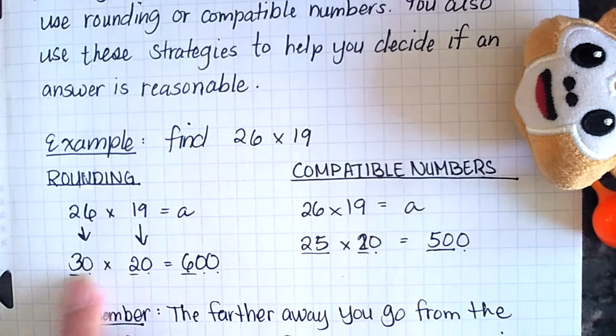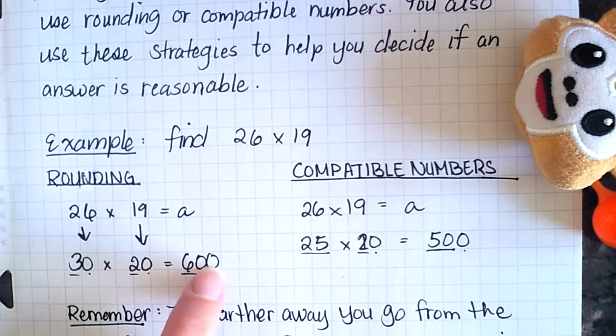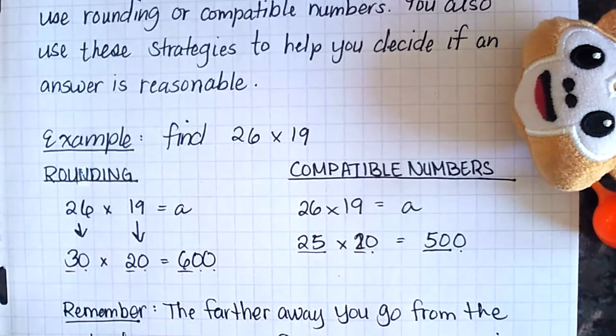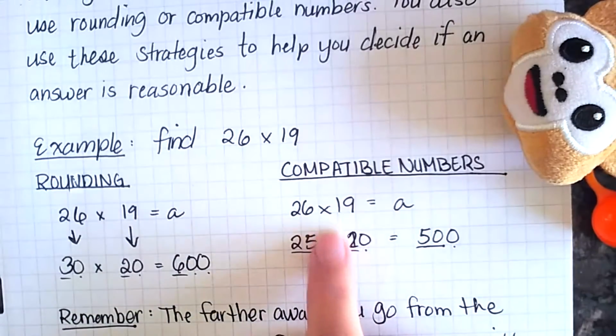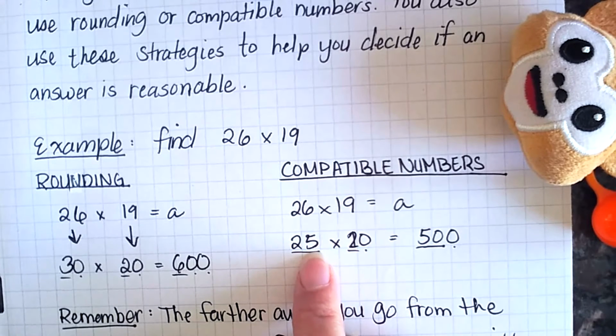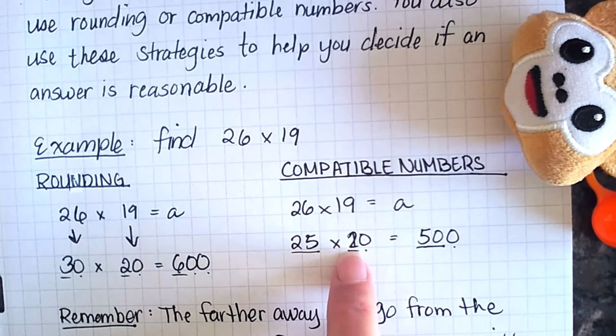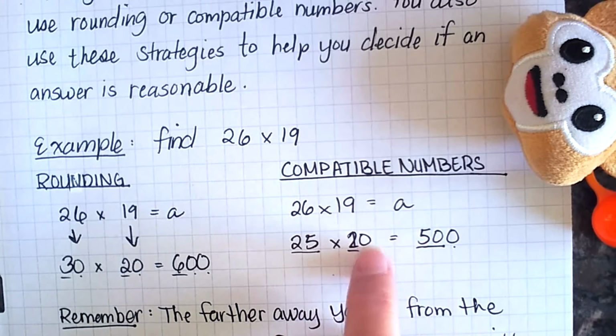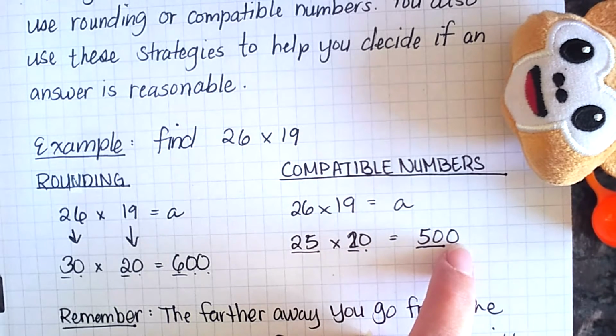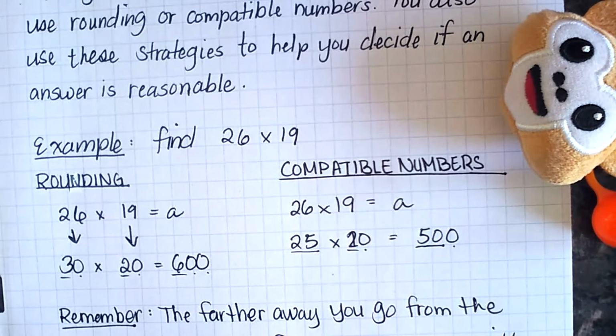I use my basic facts. 3 times 2 is 6. Tens times tens equals hundreds. So 1 zero here, 1 zero here. We add both of those zeros on the other side. If I used compatible numbers, 26, I'm going to change that to 25, and then 19 becomes 20. Now, I know two groups of 25 is 50, plus that one extra zero, because that's times a group of 10. So that became 500.